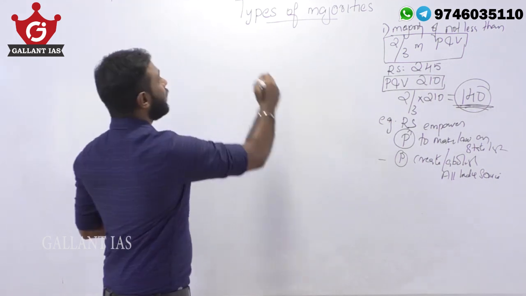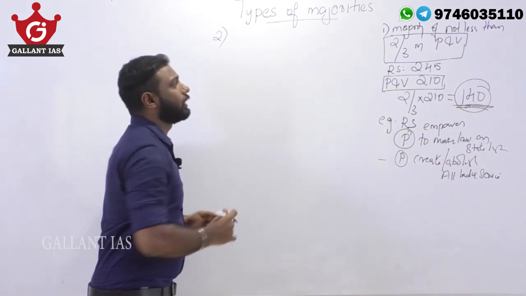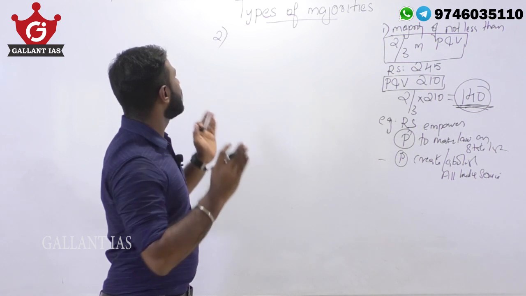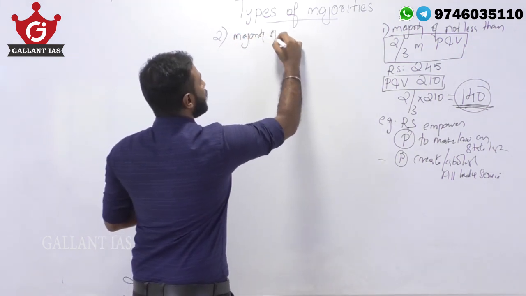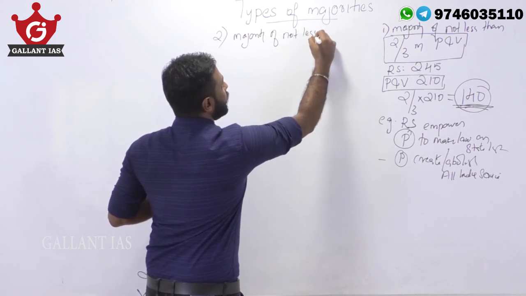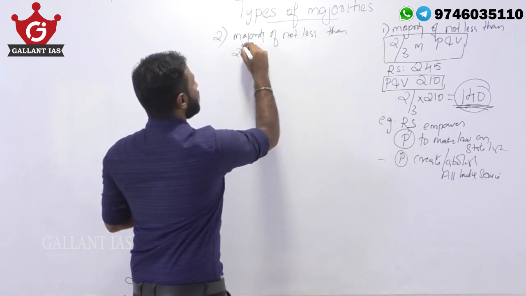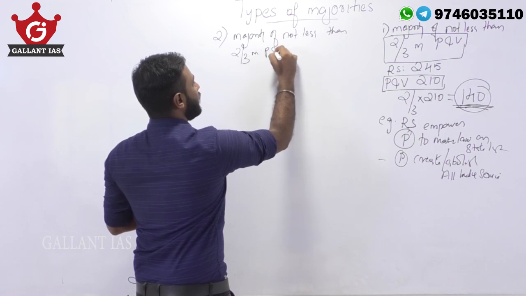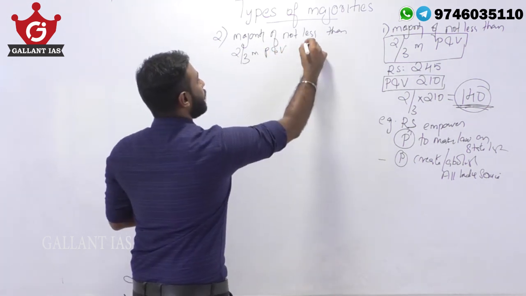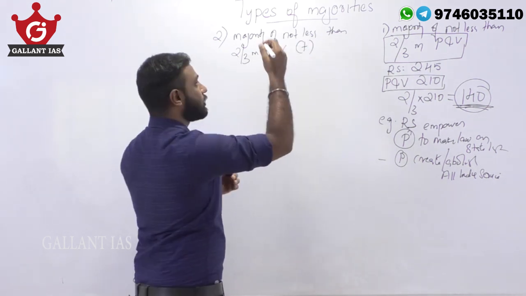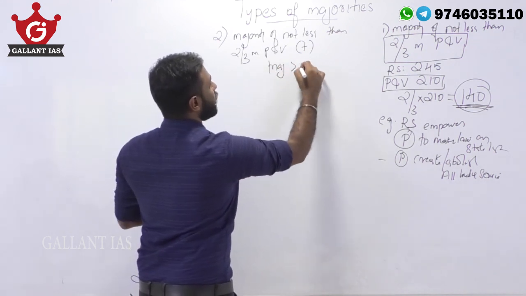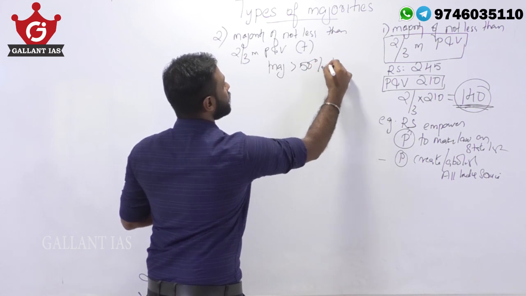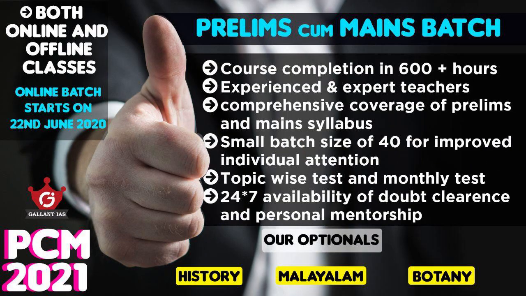The second category under special majority is the majority of not less than two-third members present and voting, the same one itself, plus this majority must also cross the majority of more than 50% of total membership of the house.